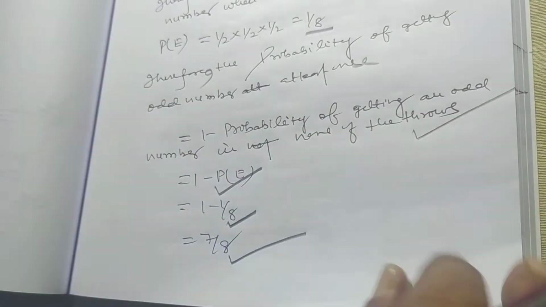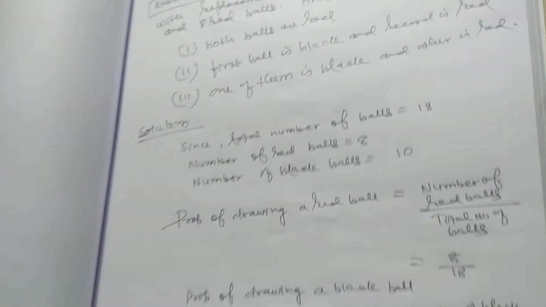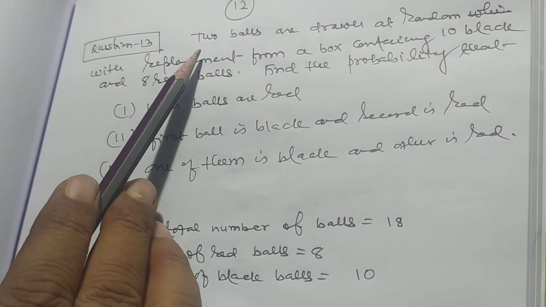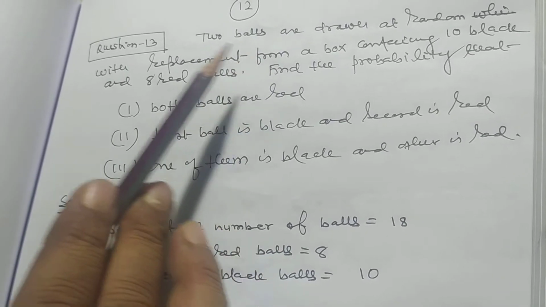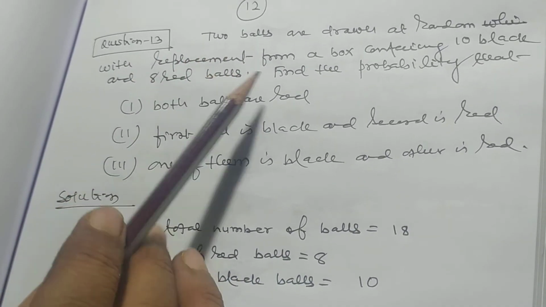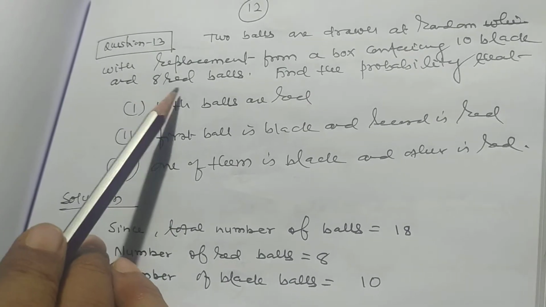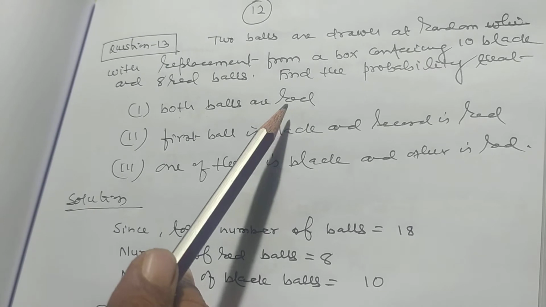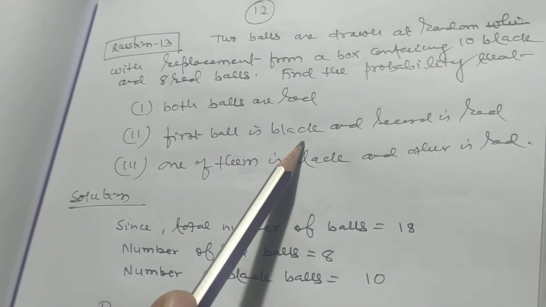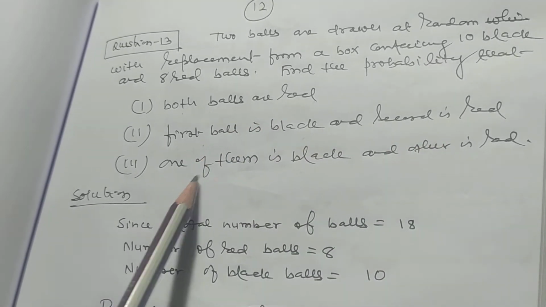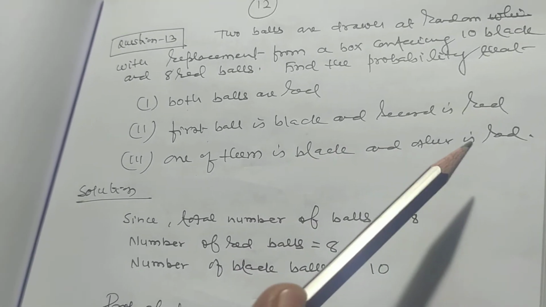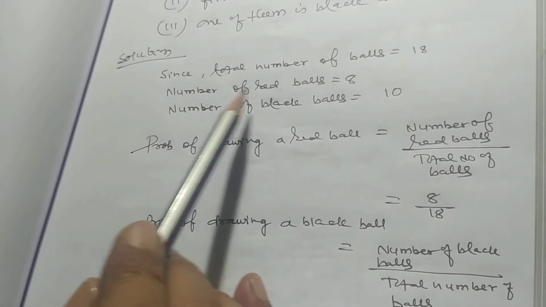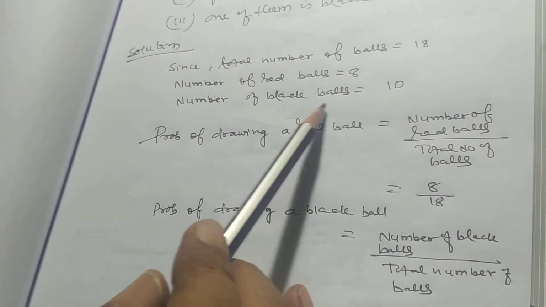So this problem is very, very important for short questions also. Now I want to discuss question number 13. Two balls are drawn at random with replacement from a box containing 10 black and 8 red balls. Find the probability that both balls are red, first ball is black and second is red, and one of them is black and the other is red. My dear students, here the total number of balls is 18. Number of red balls is 8, number of black balls is 10.